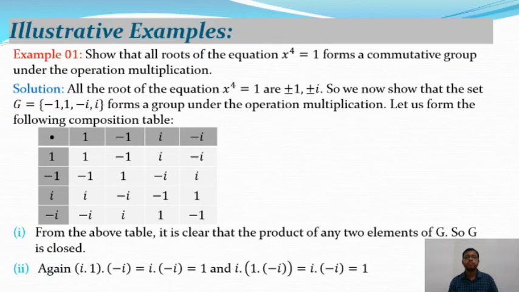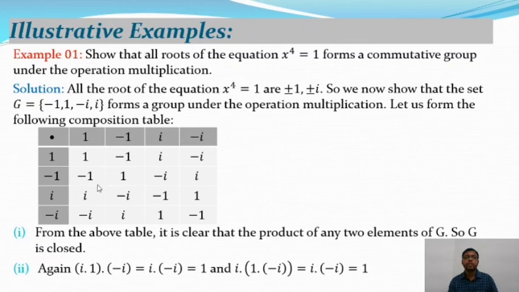So let us form the following composition table. In the table, the elements in the row are 1, minus 1, i and minus i, and in the column there are 4 elements, that is 1, minus 1, i and minus i, and dot means the multiplication as the binary operation. So after multiplying each term we will get the following table, that means 1, minus 1, i, minus i. This is the first row.